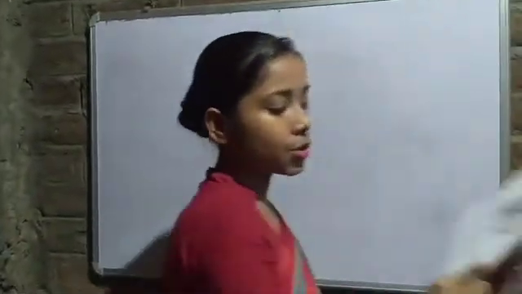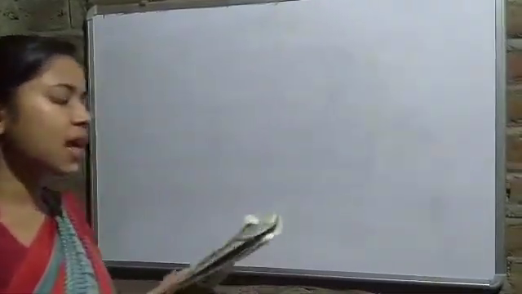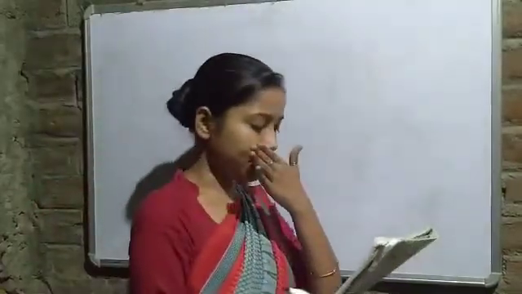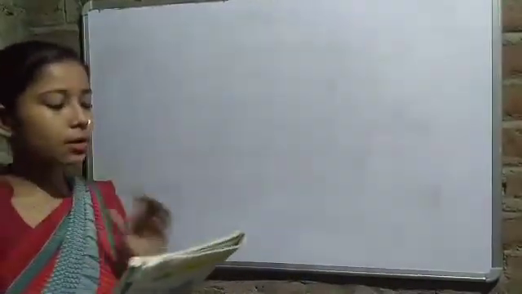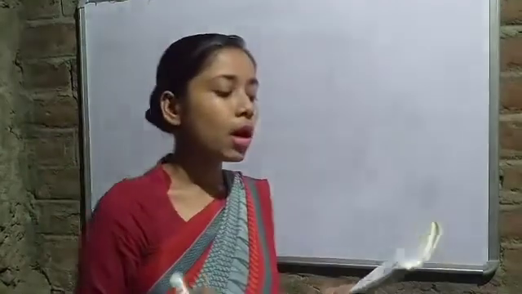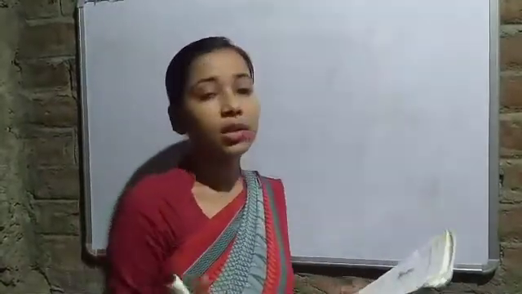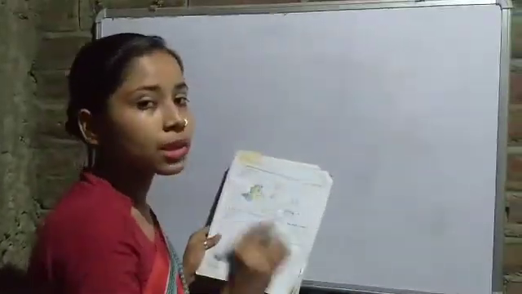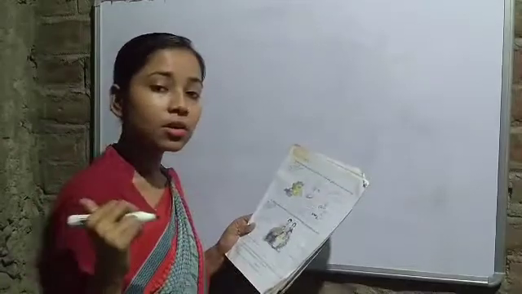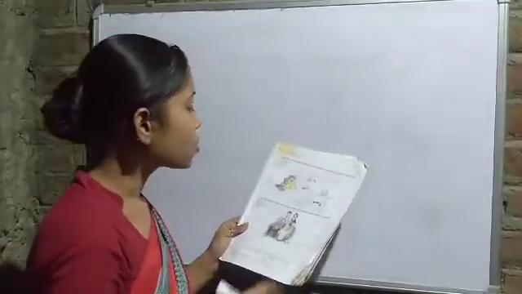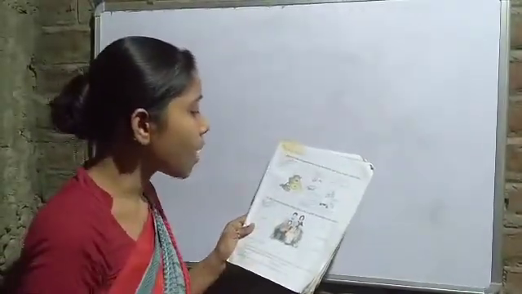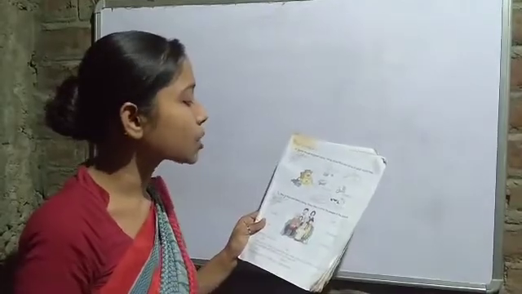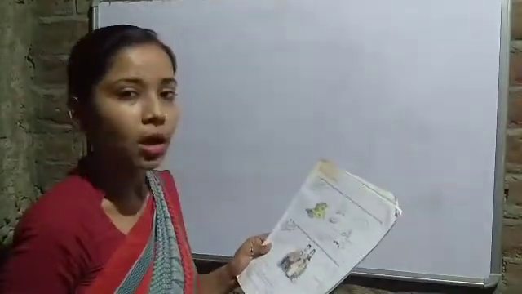So in this question number A we have some things given below. Circle those that you carry in your school bag. Here we have the picture of some things. Okay, now we have to circle those things which we carry in our school bags. Okay, so we have the picture of a school bag, clock, pencil, tiffin box, telephone, crayon and a pup. Okay, so what do we carry in our school bags?